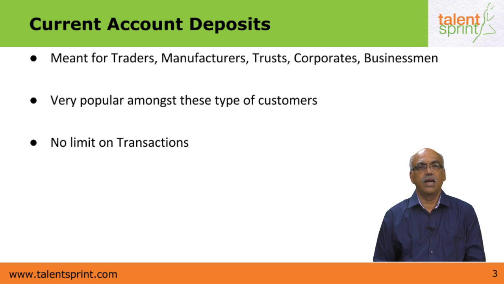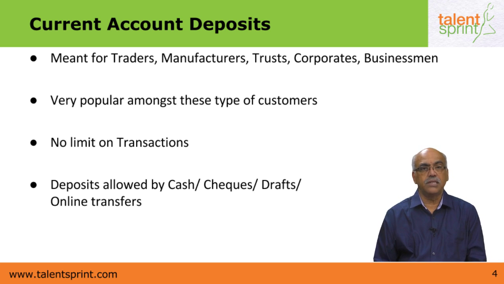Sometimes in a current account you could have as many as 100 transactions per day. That is why the current account is very popular amongst corporates, businessmen, trusts, firms, societies and so on. In a current account, deposits are allowed by cash, checks, drafts and online transfers. Just like an SB account, you can have deposits by way of cash, mostly by way of checks, sometimes by demand drafts and sometimes by online transfer also.